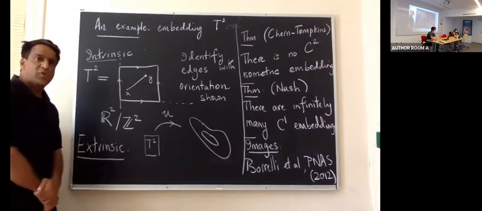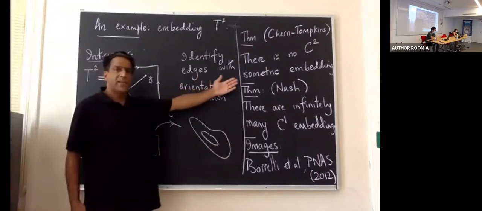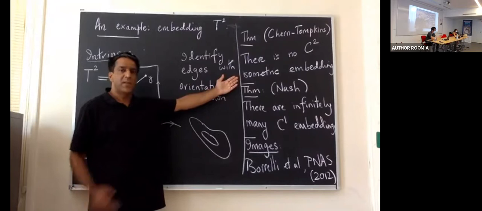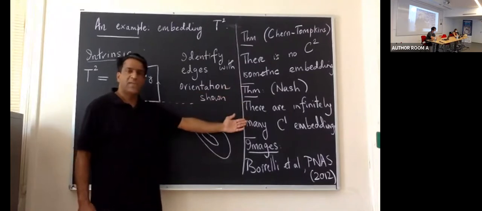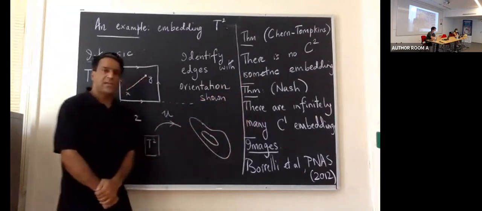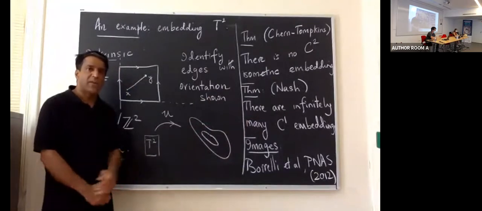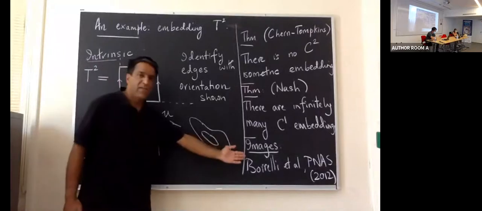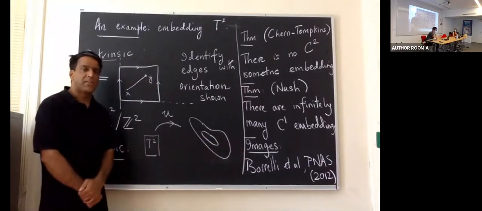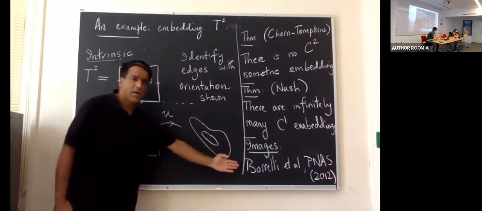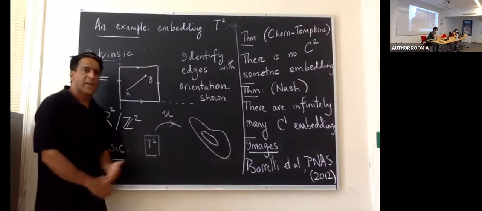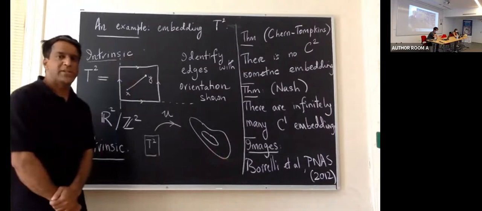There are two theorems which should be contrasted with one another. On one hand, there's a classical result of Chern and Tompkins that says that there are no C2 isometric embeddings of the torus into R3. On the other hand, there is Nash's theorem that tells us there are infinitely many C1 embeddings of the torus into R3. So you see that the low regularity required in Nash's theorem is actually a fundamental feature of the problem. And in fact, beautiful images of this particular embedding, constructed largely by Nash's techniques and modifications due to Gromov, can be found in this beautiful paper of Borelli and his co-workers in PNAS from 2012.